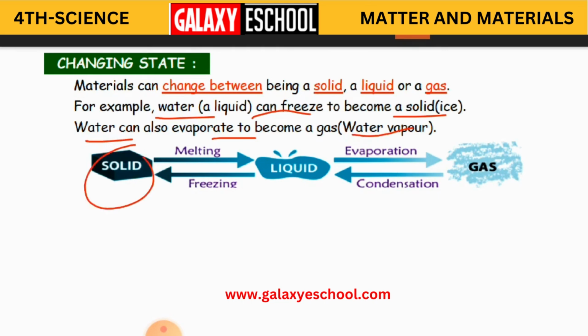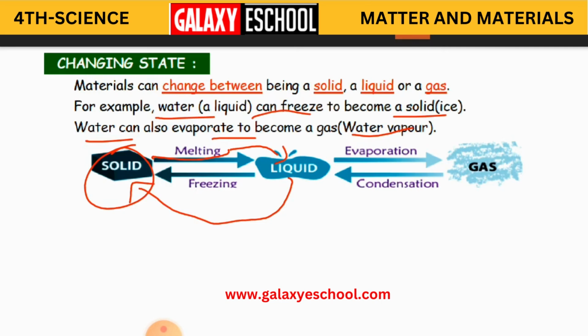A solid, by melting, is going to become a liquid, and a liquid, by freezing, is going to become a solid. These words and terms you have to remember: melting, freezing, evaporation, condensation. You have to know which state changes into which in which process. So melting, freezing, evaporation and condensation are all processes where the state of matter changes from one type to another.